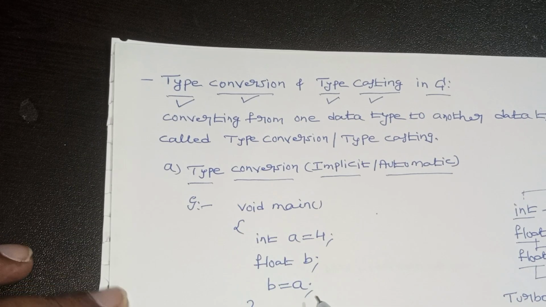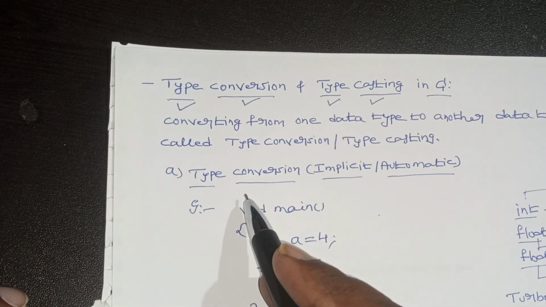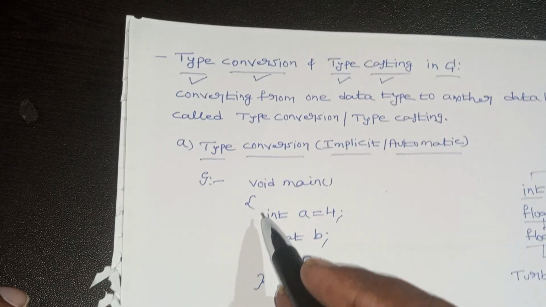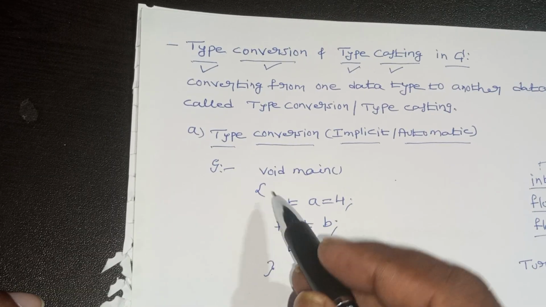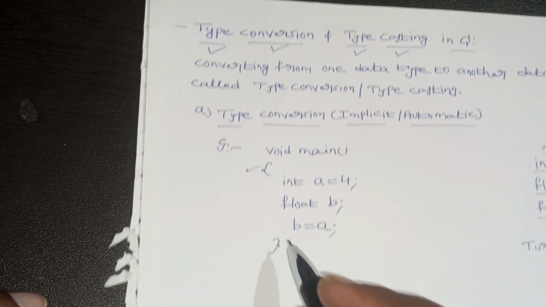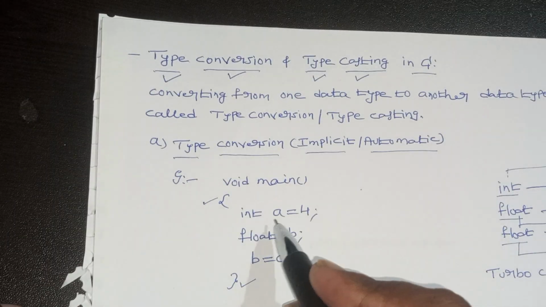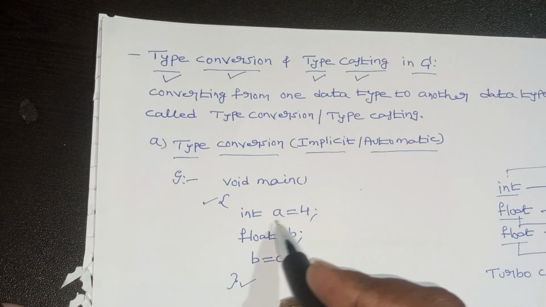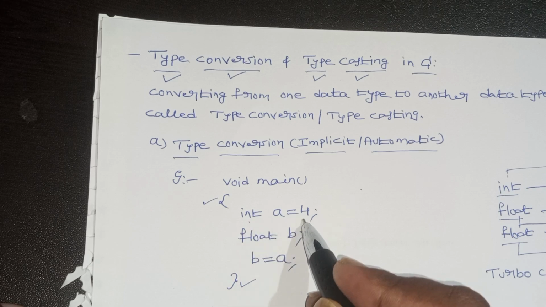For example, take this example. I am taking void main. Here I am not writing hash include stdio.h; you can write it in Turbo C when practicing. This is the opening of the program, this is the closing. Now read the statement. a is a variable of type integer having the value 4.